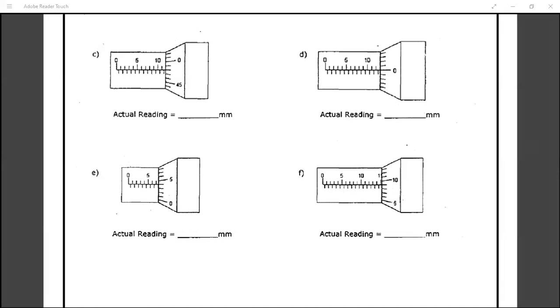Yeah, Kushi. Yes, sir. Can you hear me? Yeah, I can hear you. Tell me the E part. So the MSR reading is 7, and the CSR reading is 4 into 1 by 50.